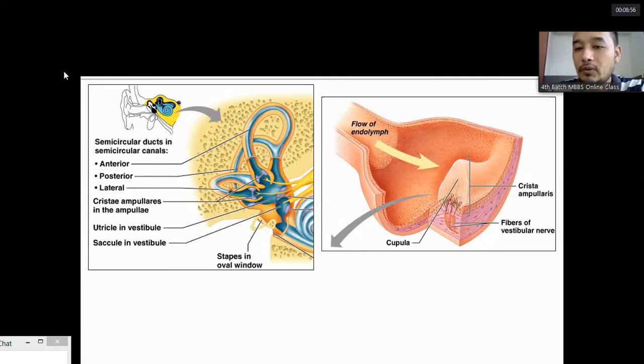This is the cupula, the gelatinous substance. These are the hair cells. The hair cells are embedded inside the cupula, the gelatinous mass, and this gelatinous mass fills the ampulla, so that any movement is detected. Any movement of endolymph moves this cupula, the gelatinous seal inside the ampulla.